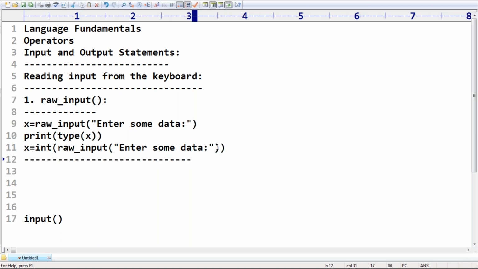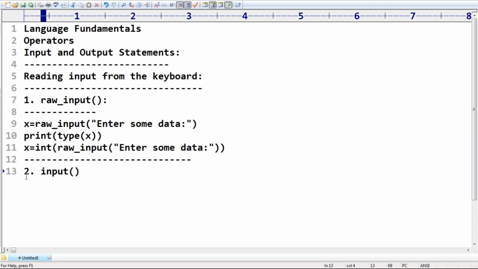What is the first function? raw_input. The raw_input function is always going to provide string type. If you want to consider it as some other data type, then compulsorily we should go for the corresponding typecasting functions. Clear. But now consider the input function, this is the second function we have.